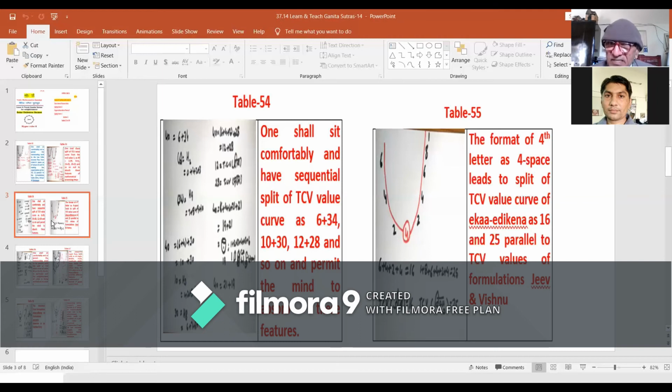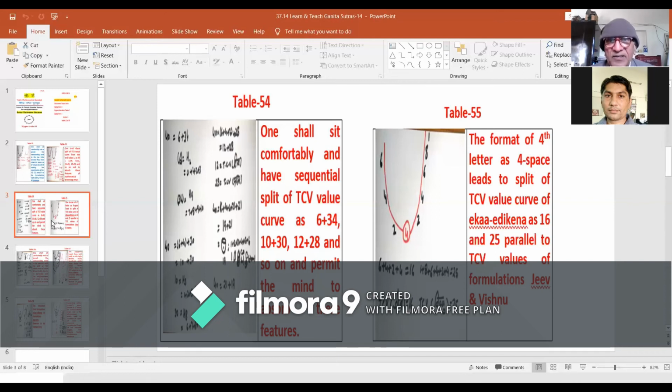One shall sit comfortably and permit the transcending mind to be parallel with this organization format features of the TC values curve of 9 letters of formulation Ekadikena.